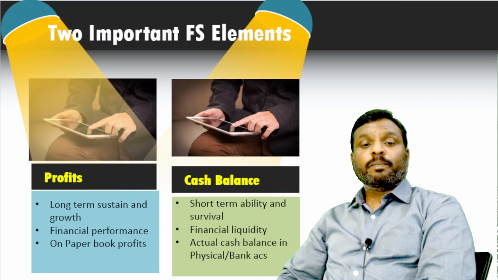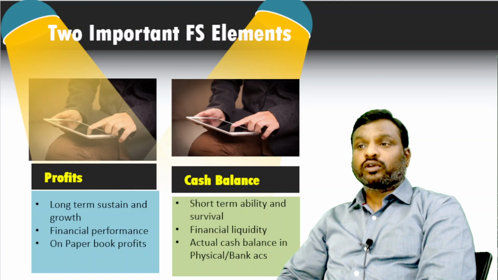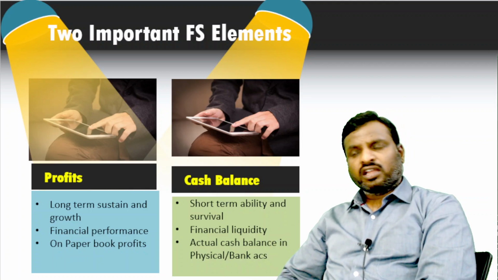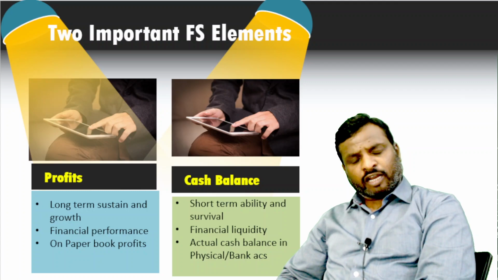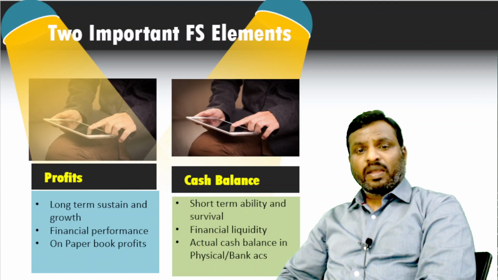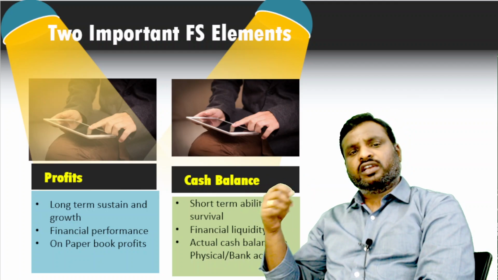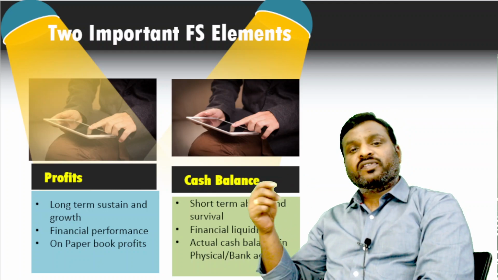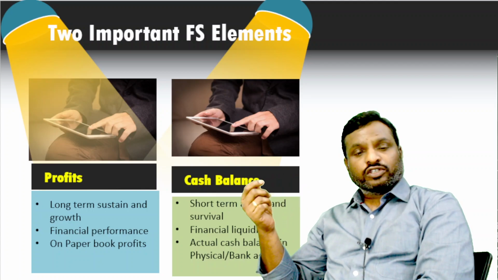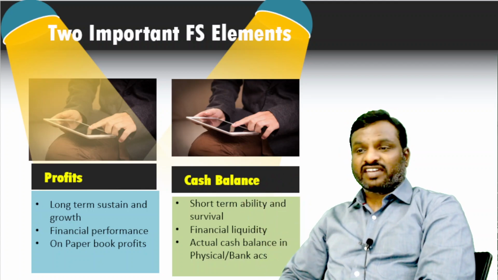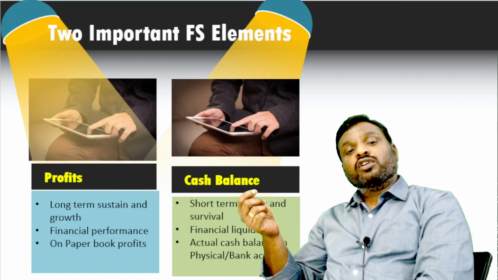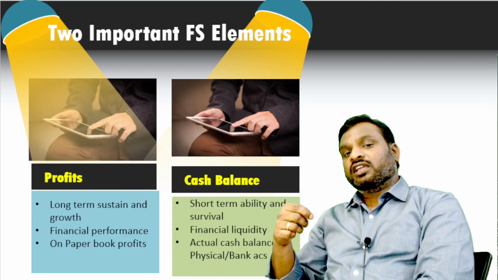Whenever there is a loss in the P&L, it doesn't mean the business is not doing well. For example, Amazon and eBay are doing business very well, but their P&L is negative. Why? Because they are incurring a lot of expenditure in order to improve their business, increase their value chain process, and improve their business activities. Even though their P&L is negative right now, their balance sheet is very strong.